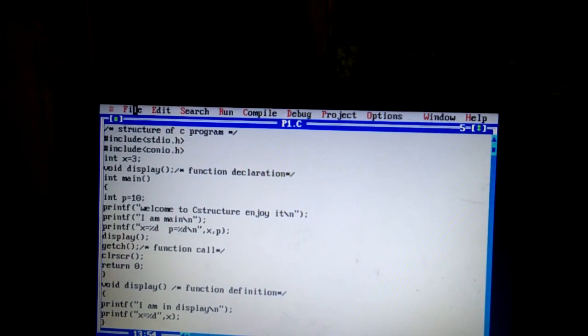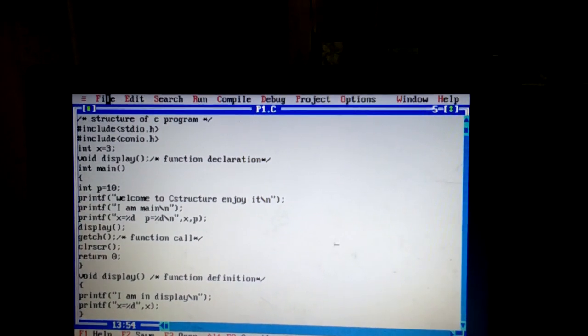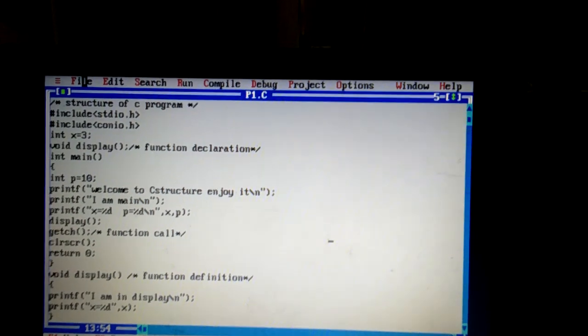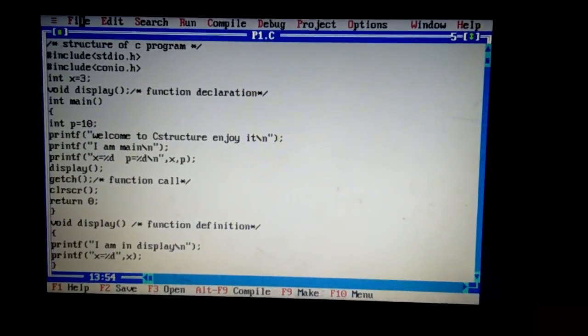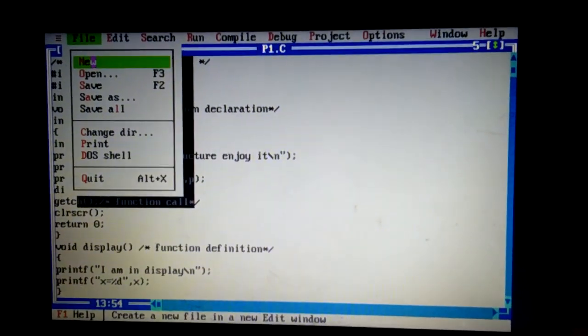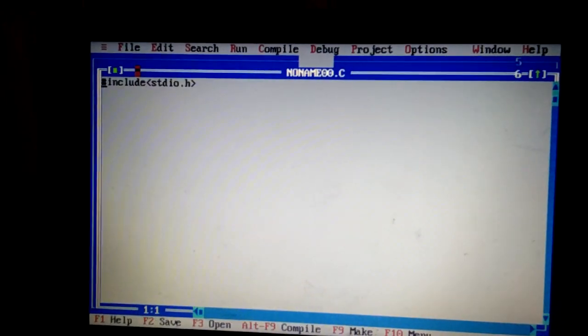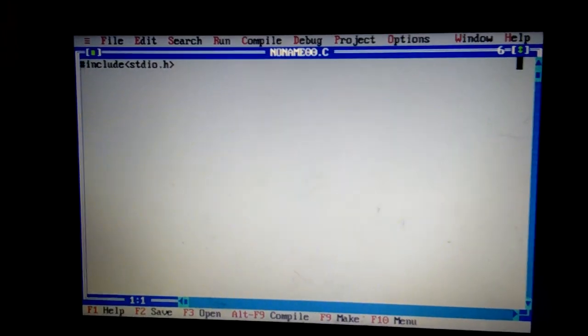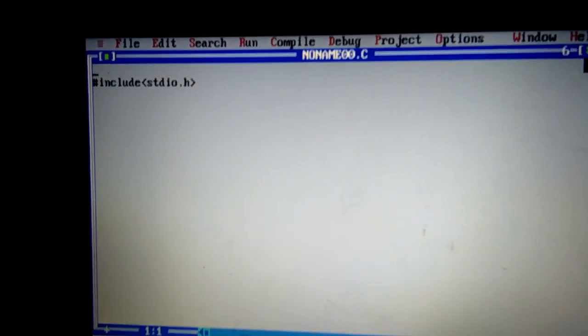This is actually the compiler, but it supports an editor and also a linker. So you can edit the program, you can link the library modules, then you can compile and execute the program also. Let me write a simple C program. Okay, fine guys. Now I am writing a simple C program. How to write a C program here?